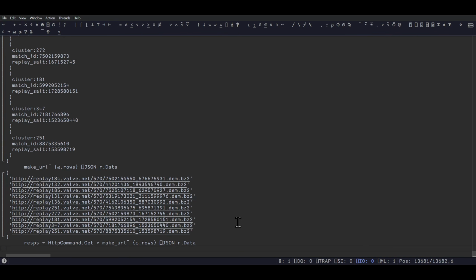Again, I don't know if this is threaded or not. I have no idea. Be interesting to know. Let me look up the HTTP command after this and see if there's any way of. It's taking a while, so it probably is not threaded. It's just sequentially going through all of it, which is good because that means maybe the rate limit on the API, this replay server, won't slow me down.